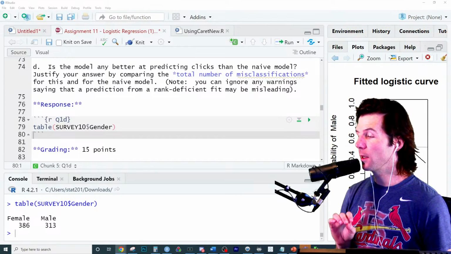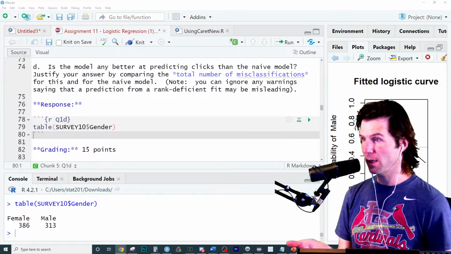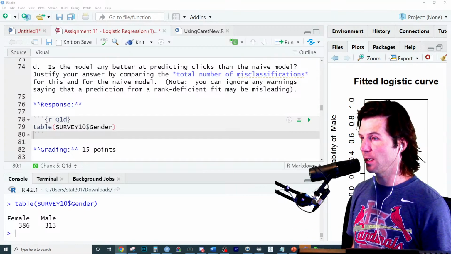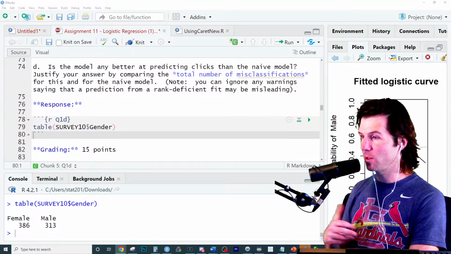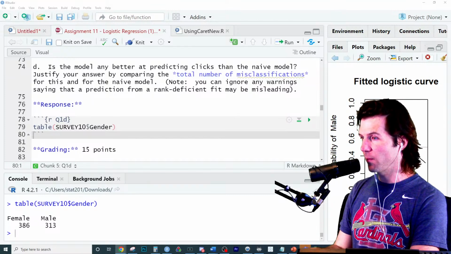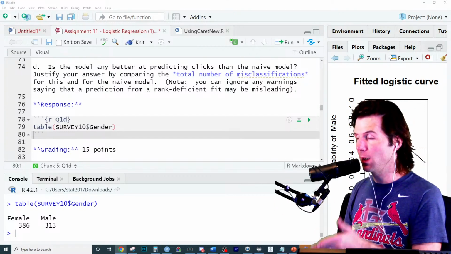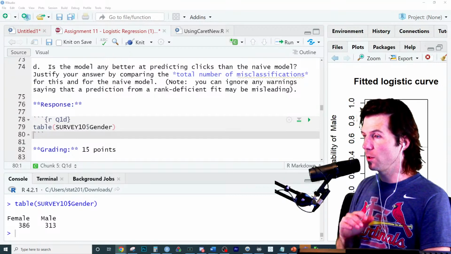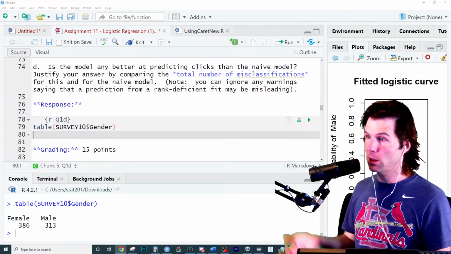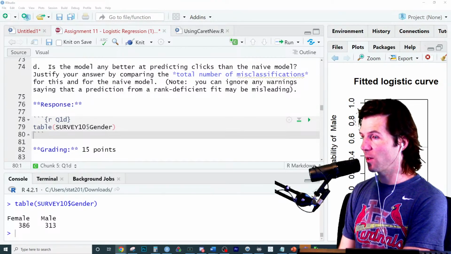It's what's called the majority level. Most people are female. So if you had to guess one, you'd just say, well, since most people are this, I guess everybody's it. The naive model is the no-knowledge model, so you don't use any of your X variables. You're just saying most people are female, that's the Y variable, so I guess everybody's female. I never mentioned any X variables. This is how the naive model works.